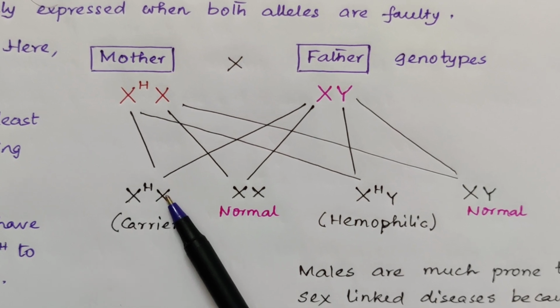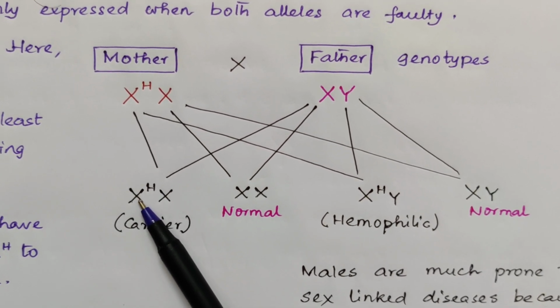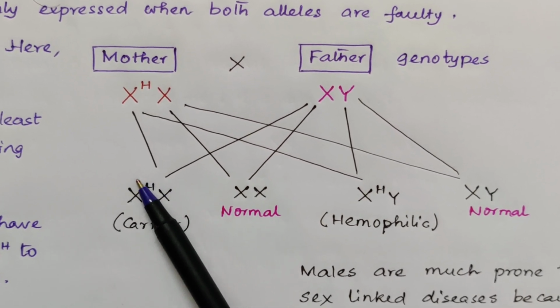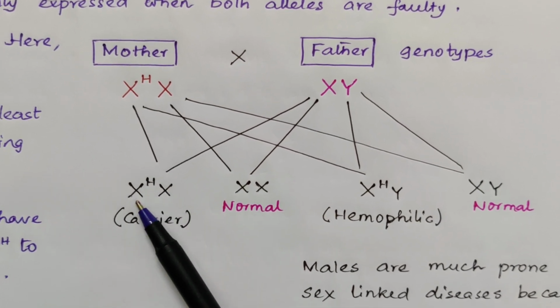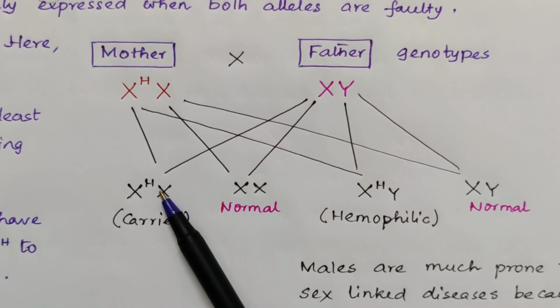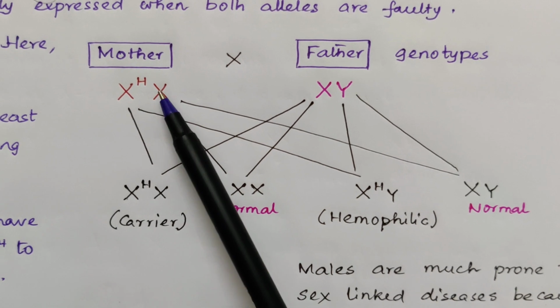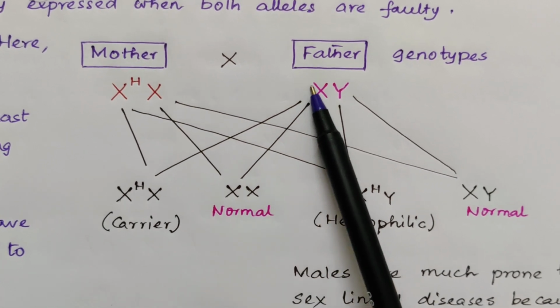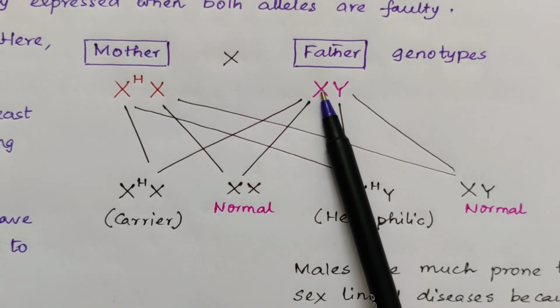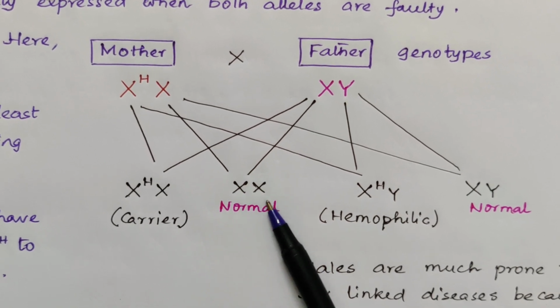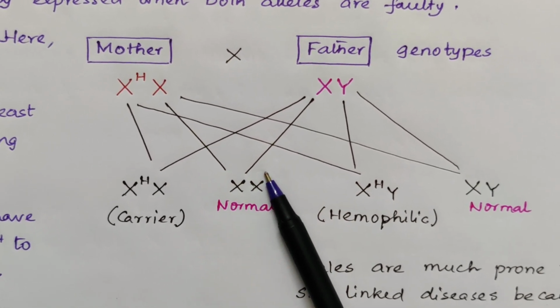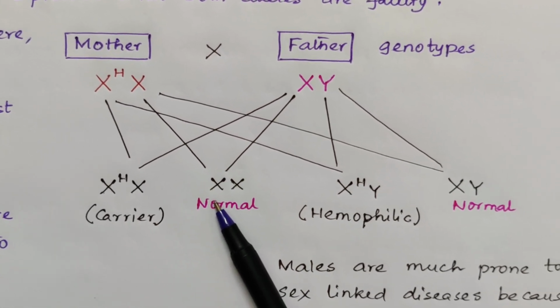Since normal X is dominant and this is a recessive character, the recessive trait is suppressed by normal X, hence this girl is a carrier girl. Now when this X is crossed with this, both are having X. This is a normal girl.